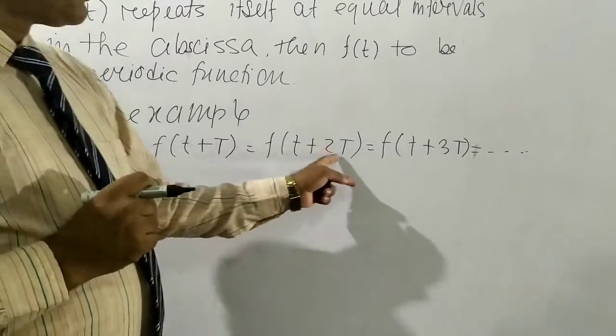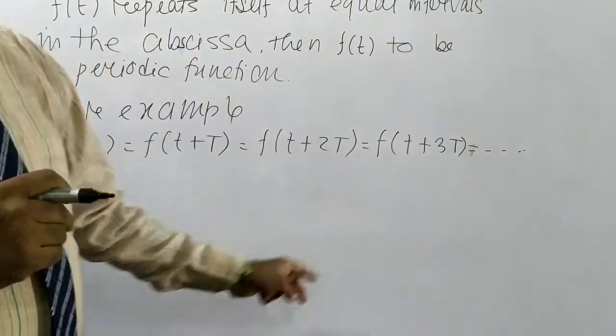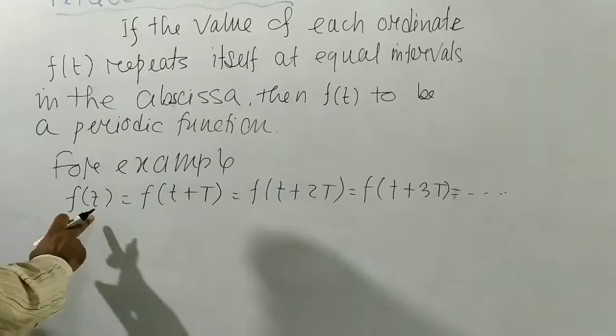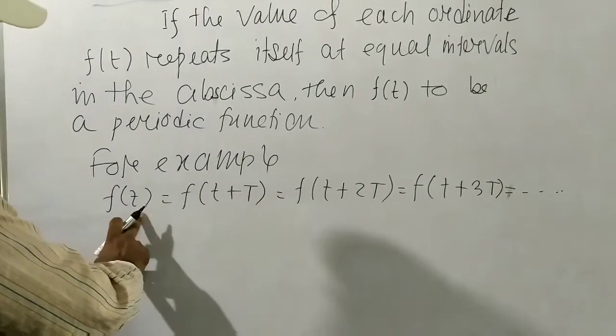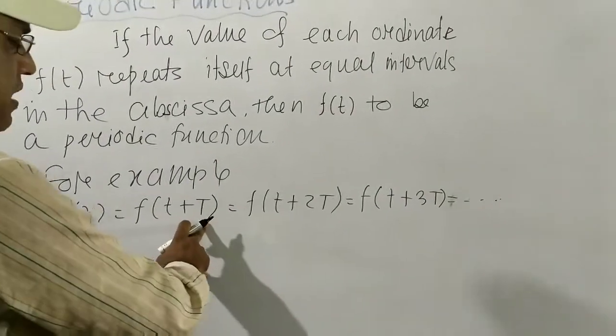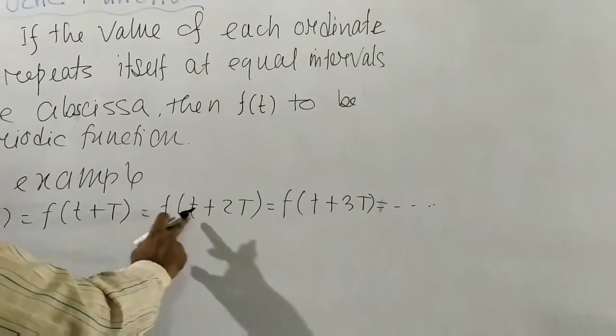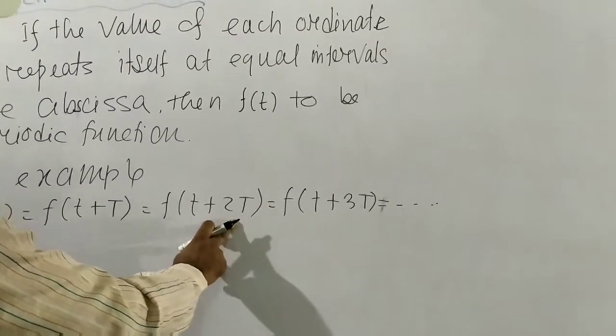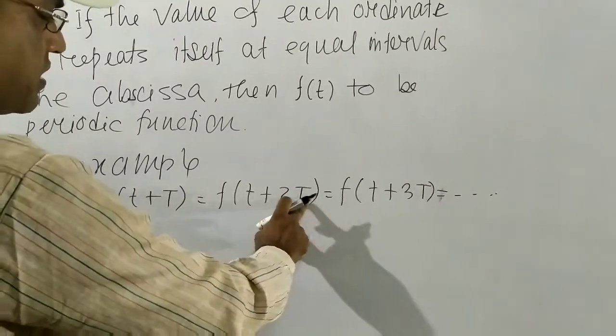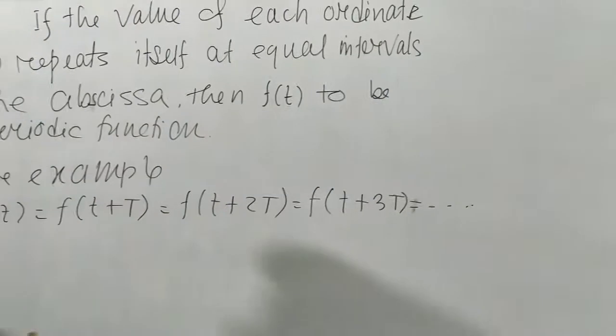So here T is called the period. So f(t) equals f(t plus capital T), f(t plus 2T).